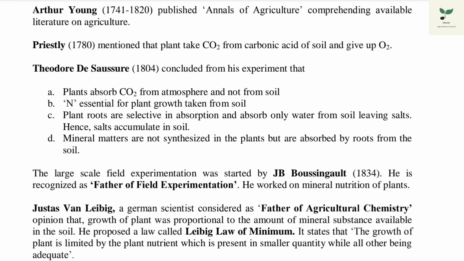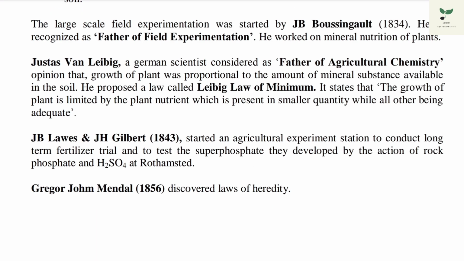Large-scale field experimentation was started by J.B. Boussingault. He is recognized as the father of field experimentation. He worked on mineral nutrition of plants. Justus von Liebig is considered the father of agricultural chemistry, and he also proposed a law, Liebig's law of minimum. J.B. Lawes and J.H. Gilbert started an agriculture experiment station to conduct long-term fertilizer trials and to test the superphosphate that they developed.